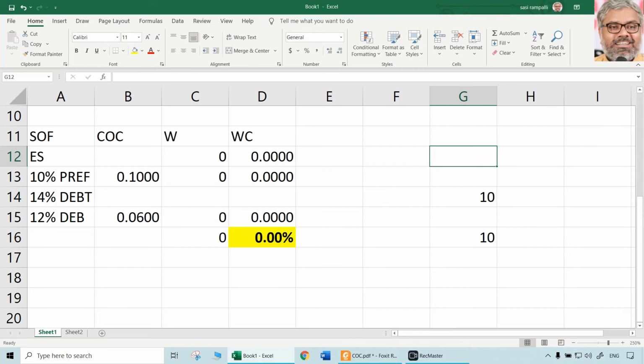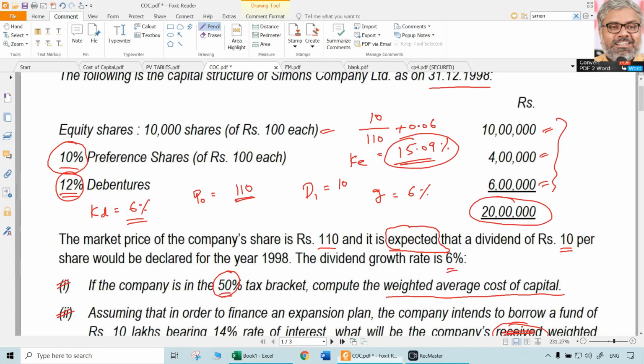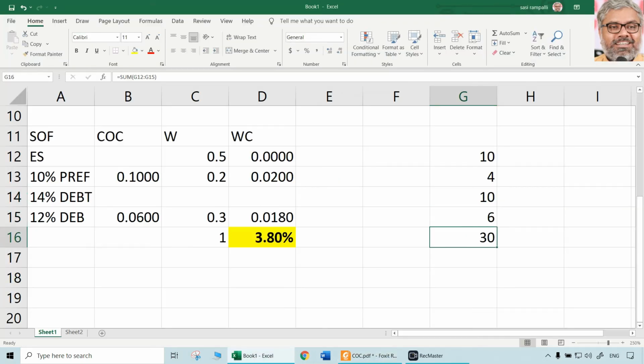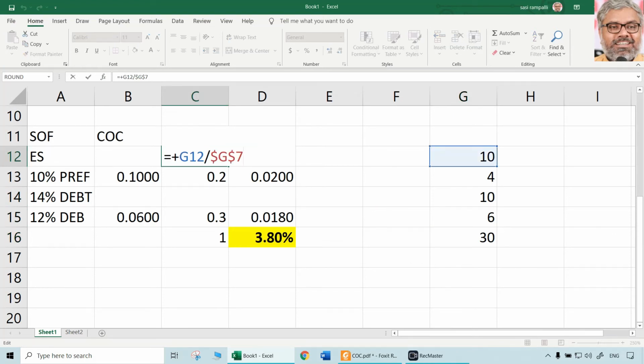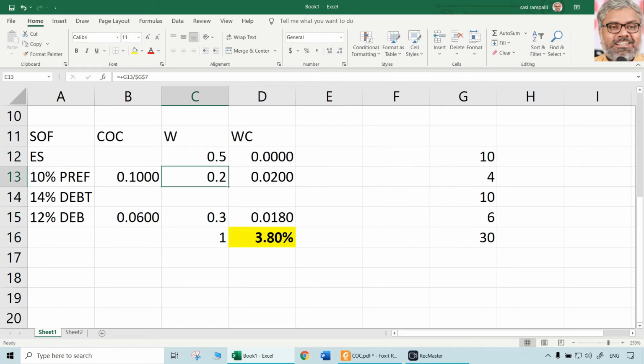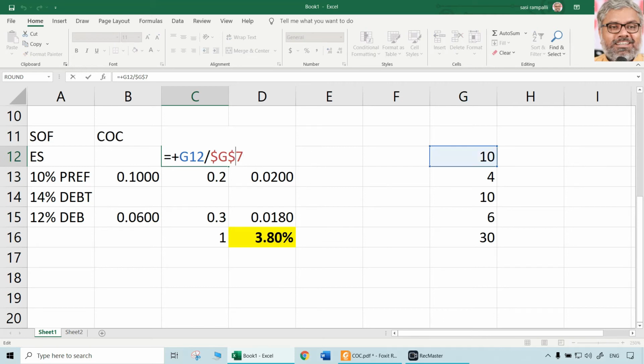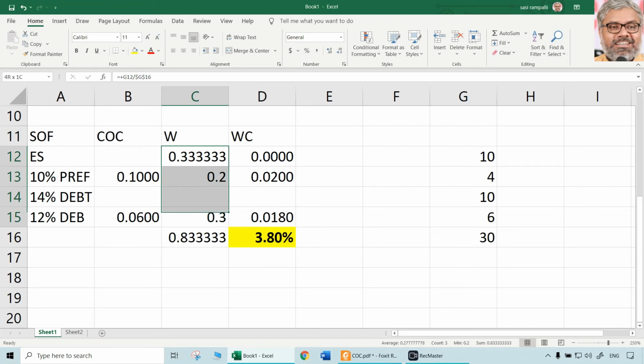Of course, equity shares will continue to be the same, original 10 lakhs. And preference shares will continue to be the same, original 4 lakhs. Debentures will continue to be the original old ones, which are 6 lakhs. So keeping them same, what is going to be the weight of each of them now? That has to be recalculated. So for equity shares, 10 by 30 we have to take. That will be 0.333.